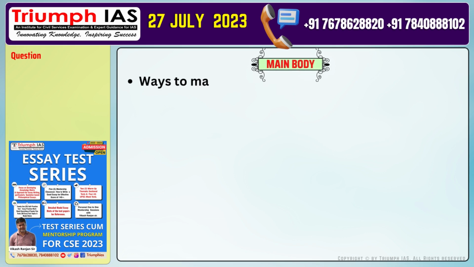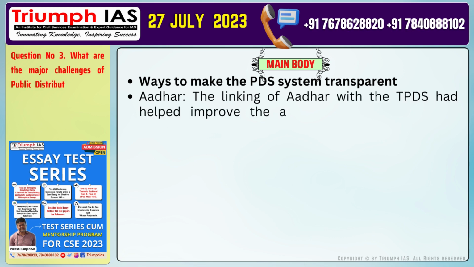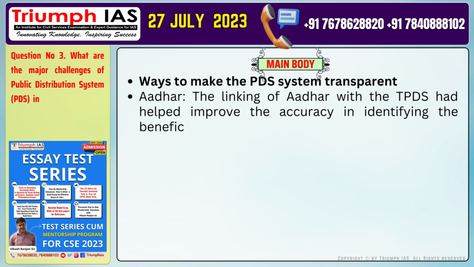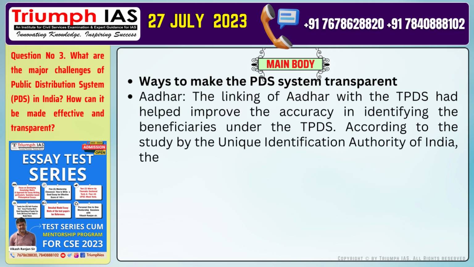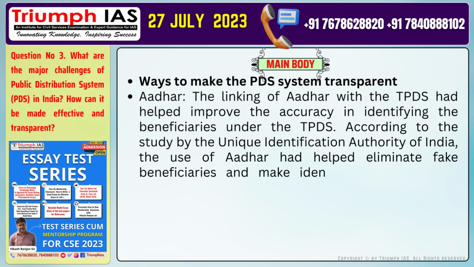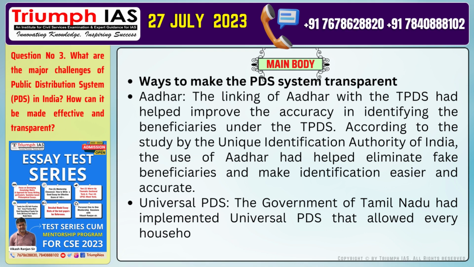The main body of the answer should be ways to make the PDS system transparent. Aadhaar. The linking of Aadhaar with the TPDS has helped improve the accuracy in identifying the beneficiaries under the TPDS. According to a study by the Unique Identification Authority of India, the use of Aadhaar has helped eliminate fake beneficiaries and make identification easier and accurate. Universal PDS. The government of Tamil Nadu has implemented universal PDS that allowed every household in Tamil Nadu to obtain subsidized grains.